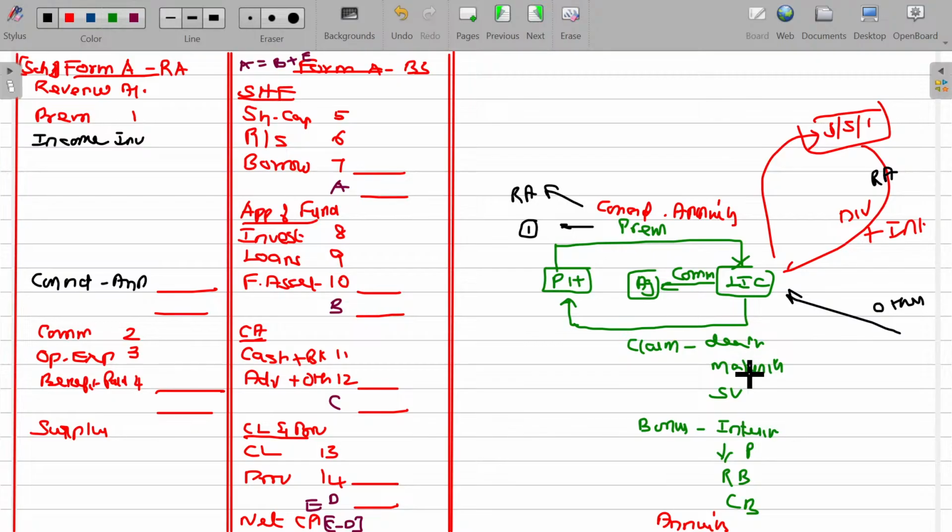Premium will be shown in schedule number 1, where premium received from the direct business, reinsurance accepted business minus reinsurance ceded, that's the final value. From that, you can transfer here as a life insurance fund and all. This is the logic. And the claim, bonus and annuity, all these things are called benefits paid, which fall under schedule number 4. Benefits paid. In case of general insurance, we don't have the benefits paid. Instead of that, we have the claim paid. Only because of the life insurance policy, it may be claim by death, maturity, even surrender value.